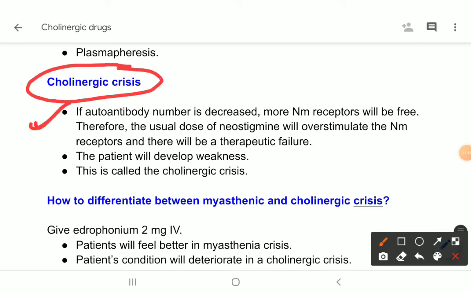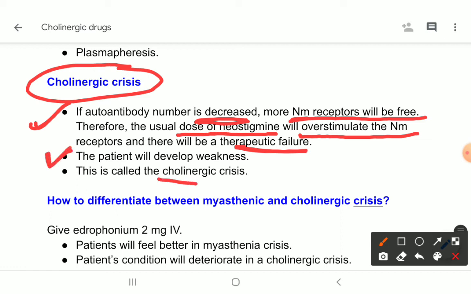Now, in myasthenic crisis, the autoantibody number increased, but here the autoantibody number decreases. So more NM receptors will be free. Okay, therefore the usual dose of neostigmine will overstimulate the NM receptors, and there will be a therapeutic failure. So if you understimulate the NM receptors or overstimulate the NM receptors, the result will be the same. There will be weakness. Okay, so the patient develops weakness. This is called cholinergic crisis.